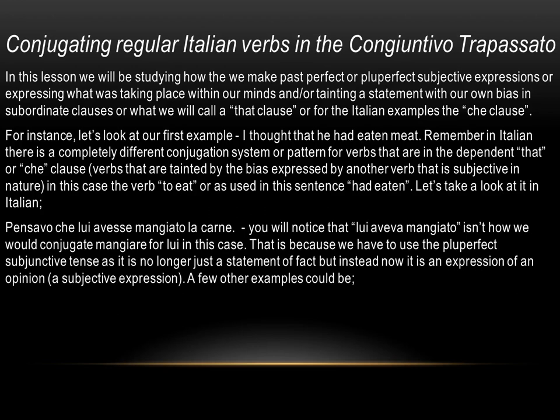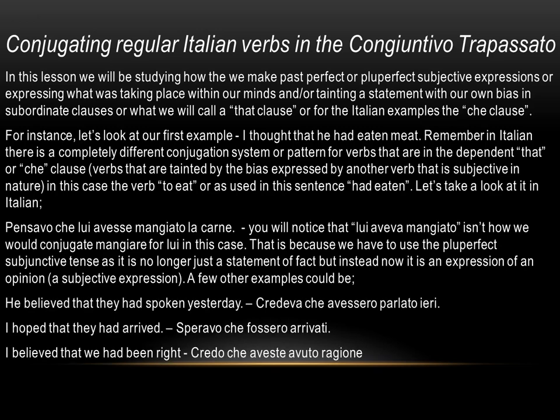You'll notice that lui aveva mangiato isn't how we would conjugate mangiare for lui in this case. That is because we have to use the pluperfect subjunctive tense, as it is no longer just a statement of fact, but instead now it is an expression of an opinion, a subjective expression. A few other examples could be, he believed that they had spoken yesterday. Credevo che avessero parlato ieri. Or, I hoped that they had arrived. Speravo che fossero arrivati. Or, I believe that we had been right. Credo che aveste avuto ragione.